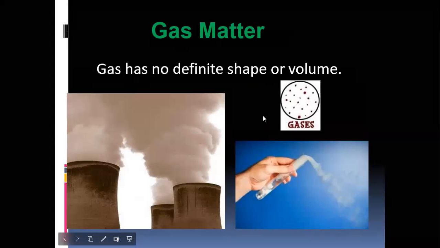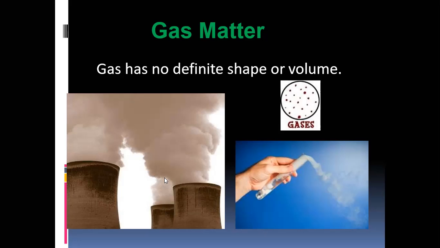Gas. Look here. From the chimney of this factory, gas is coming. From the chimney, gas is coming, and from the chemical reaction in our test tube, also gas is coming.